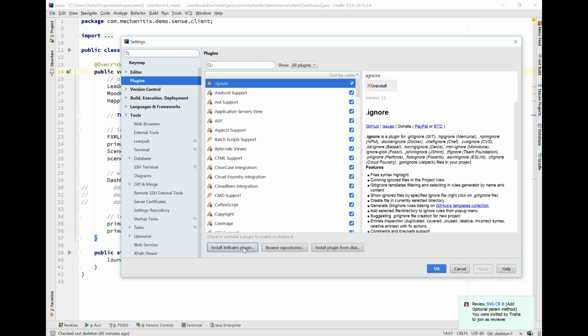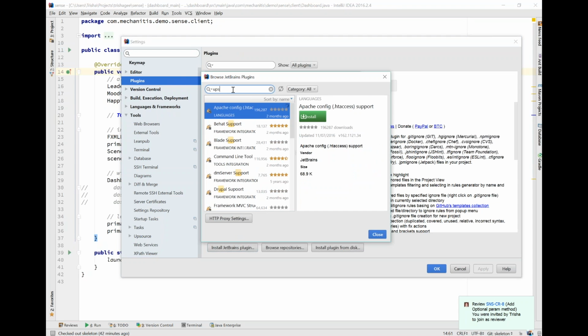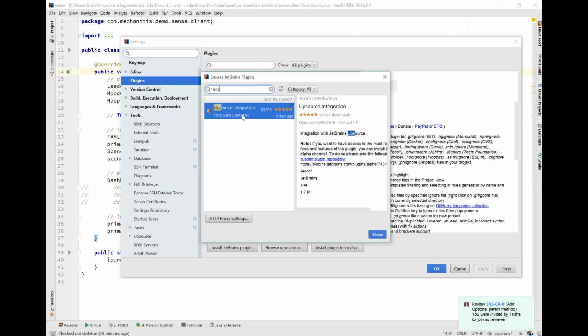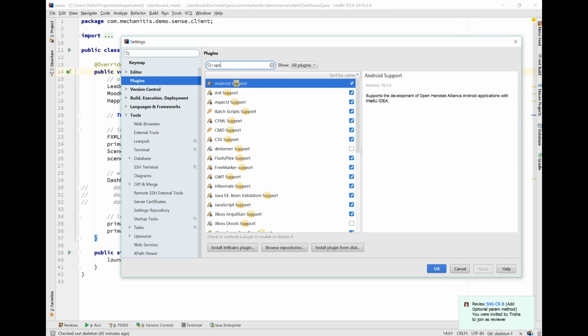Inside our settings, we're going to go to install the JetBrains plugin, and this is where we will find the Upsource plugin. Now, obviously, I've already got this installed, so I don't need to install it, thank goodness. Otherwise, I'd have to install it, download it, and restart. But that's where you want to go and find your Upsource plugin.